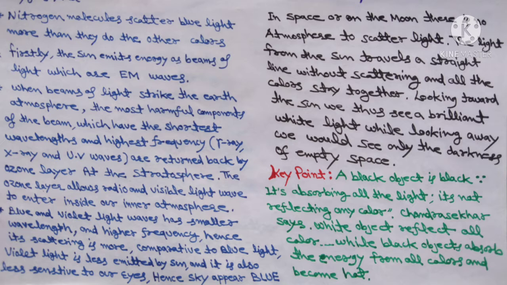Dear friends, space is black because of the absence of scattering of light. There is no air molecule, there is no atmosphere in space. When the beam of white light comes from the sun, this beam goes as it is. It can't split into different colors because there is nothing to scatter the radiation of the sun. Hence, if we look towards the sun, we see the sun extremely white and bright.